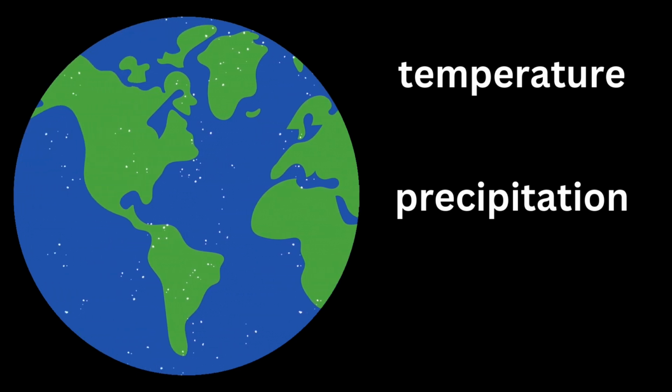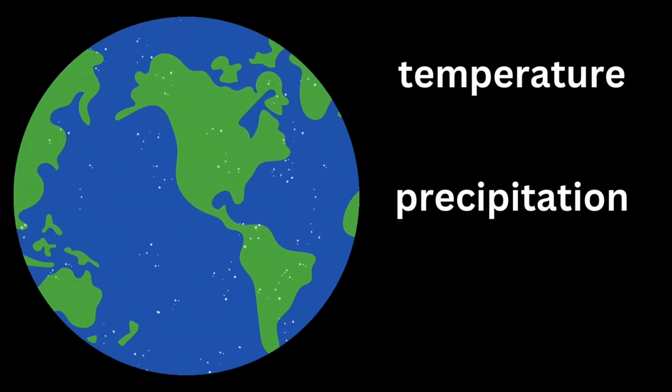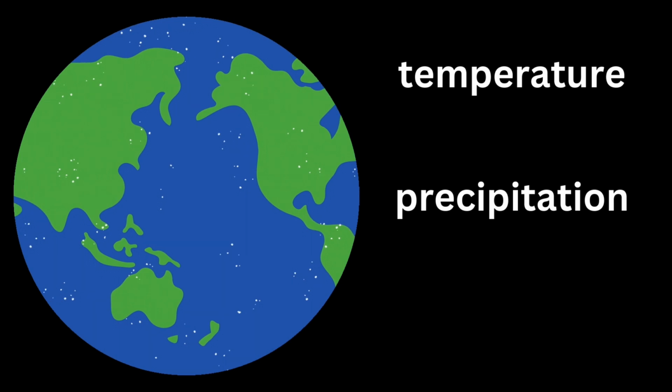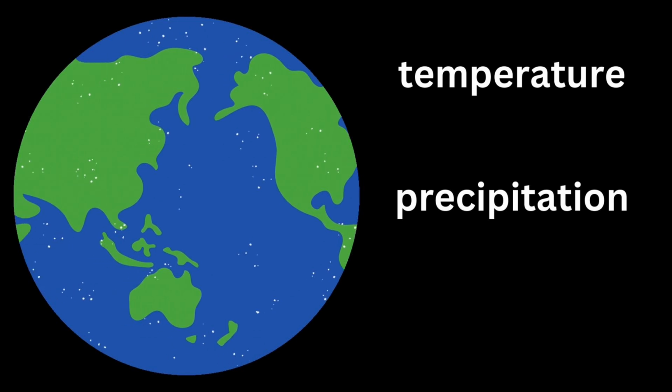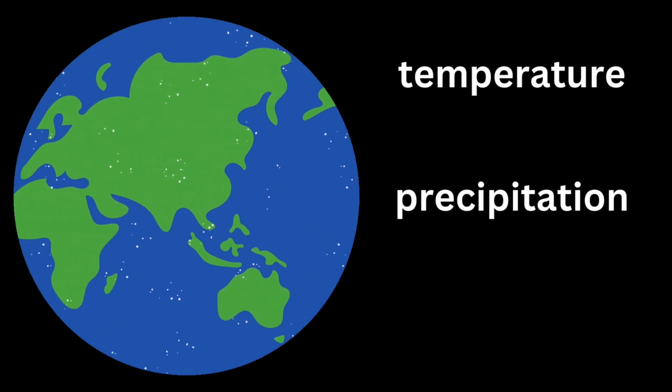Precipitation also tends to decrease with latitude. Temperature affects the amount of water vapor that air can hold. Warm air holds more water vapor than cold air, so the warmer air in equatorial regions can hold more water, which then condenses into rain as it rises up into the atmosphere and cools.